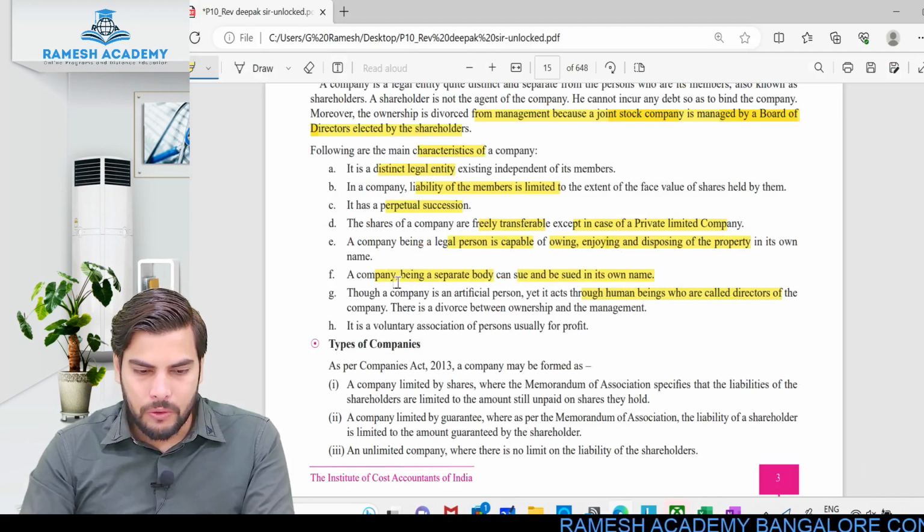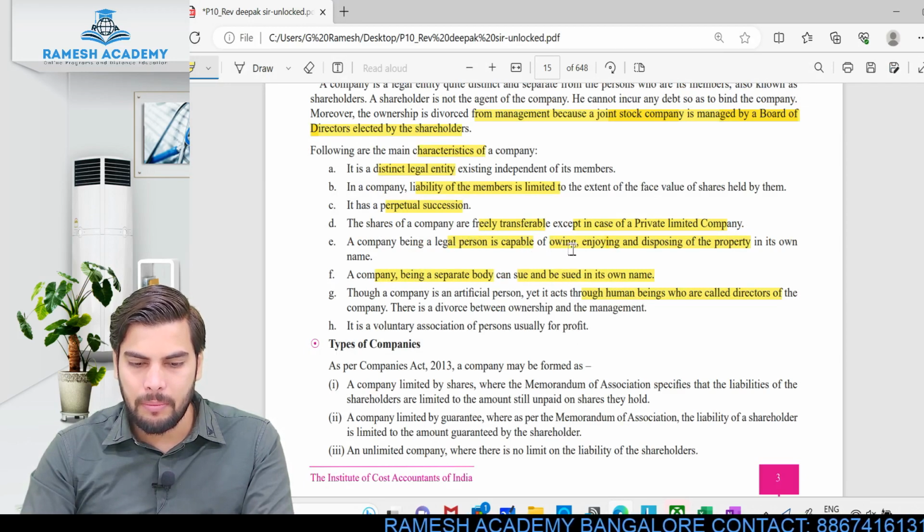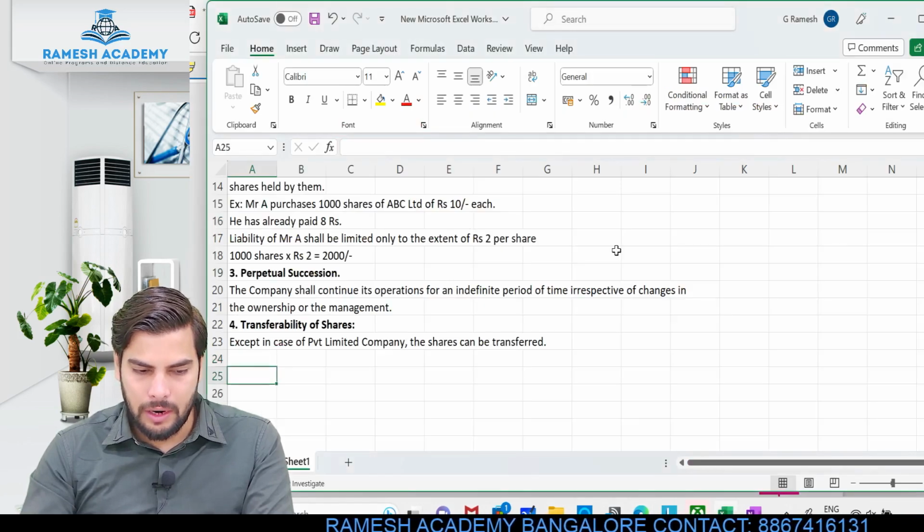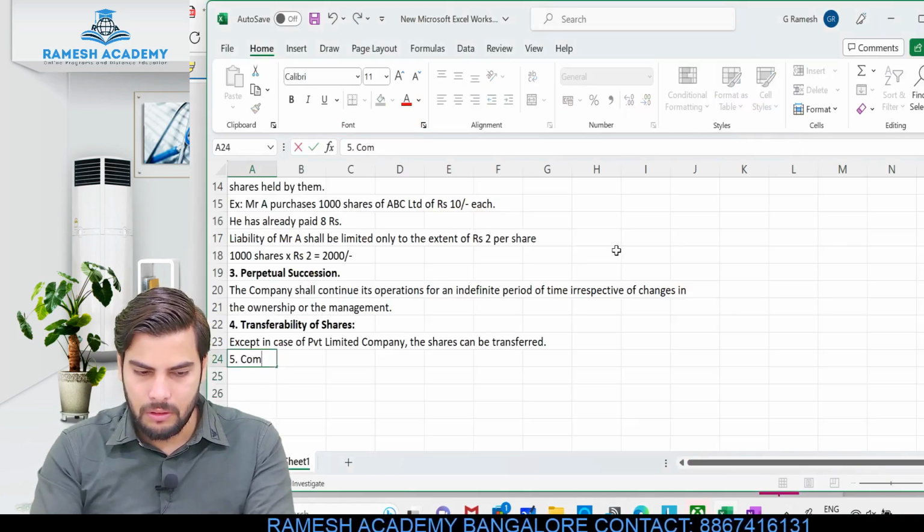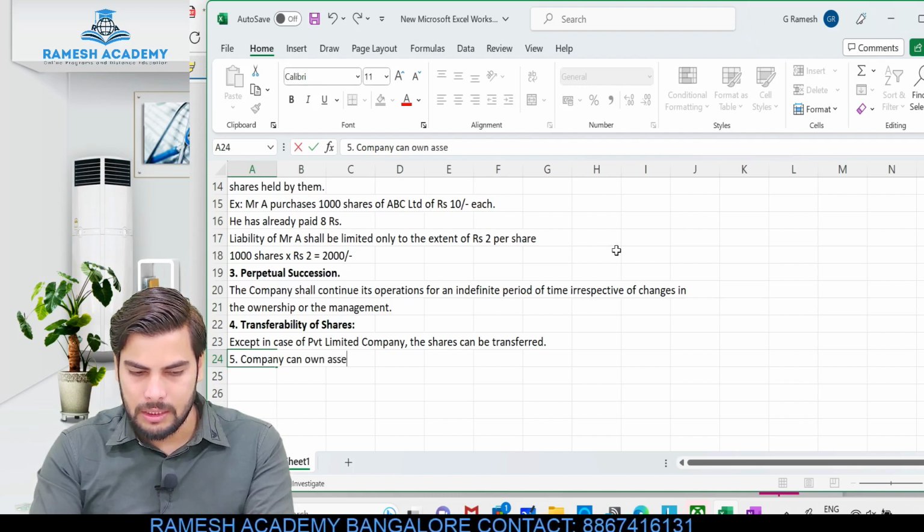The next one, if you see, the company being a separate body can sue and be sued in its own name. Okay, so company being a legal person is capable of owning. I'll just write these two points. Company can own assets in its own name.